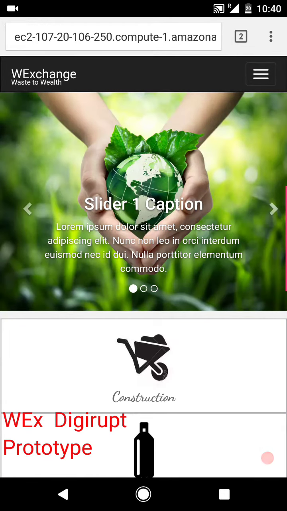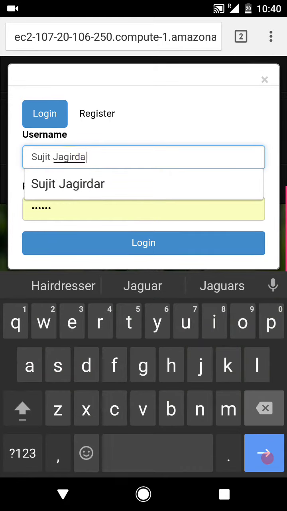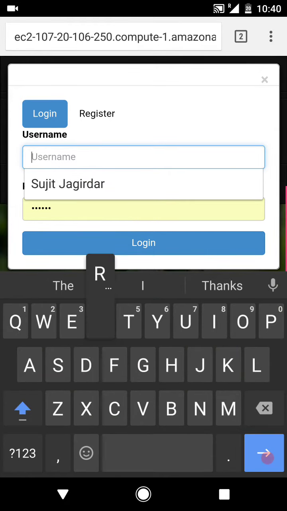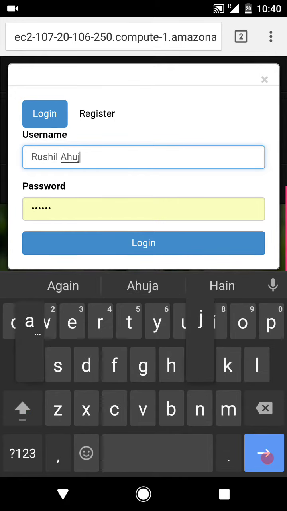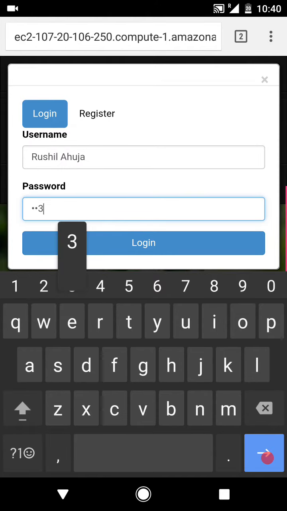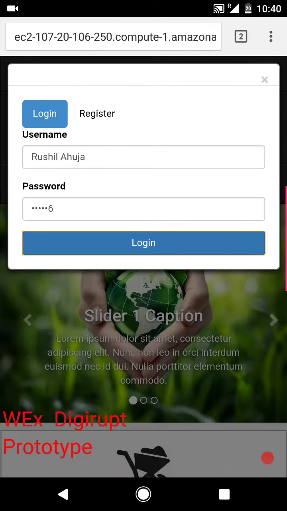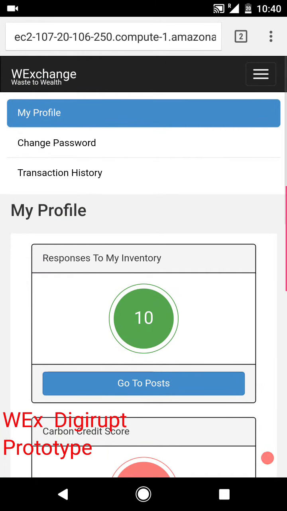And what we're going to do is log in with a different user. What this should help tell us is that a different user logging in should be able to see the items that our friend Sujit Jagadar has put up, and also purchase that particular item on the platform and make payments.